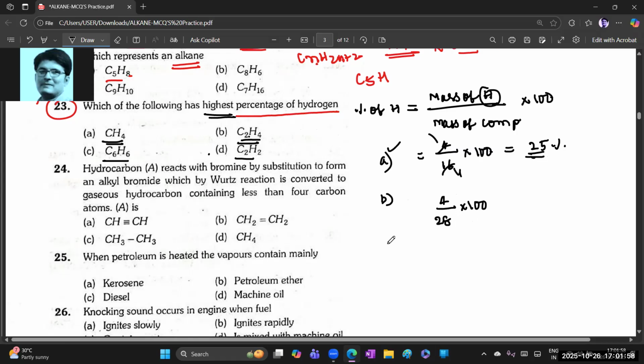If you want, you can go to the fourth option, C2H2, option D. What is the mass of hydrogen? 2 only. So 2 by the mass of the compound. In C2H2, carbon atomic weight is 12, 12 twos are 24. 2 by 24 into 100, which is 1 by 12 into 100. Twice 1 by 4 gives 0.25, then 1 by 12 gives even less.